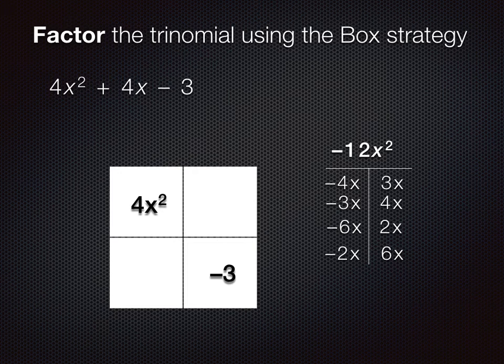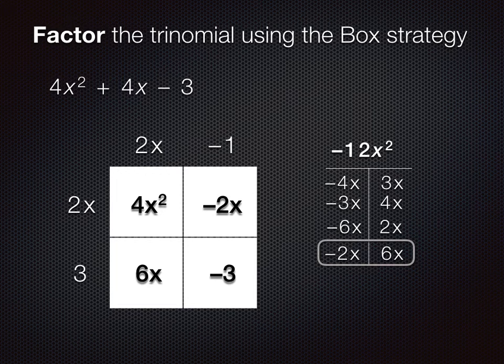Which set of factors will also add together to equal the middle term, the 4x? Let's put these along the diagonal. And now let's factor out of the top row a 2x and complete the rest of the box. Now we can factor our trinomial as 2x minus 1 times 2x plus 3.